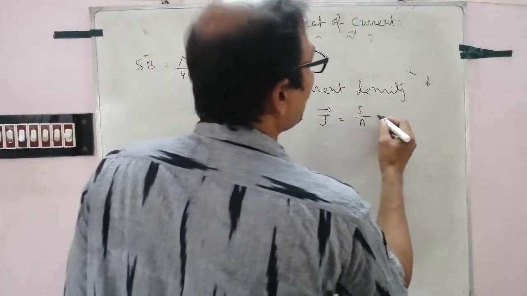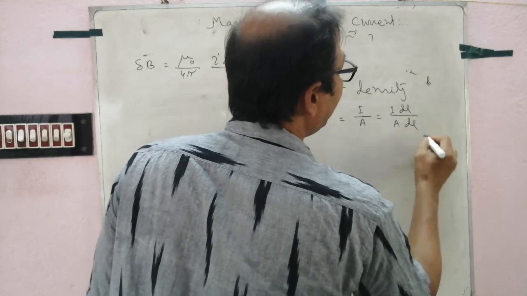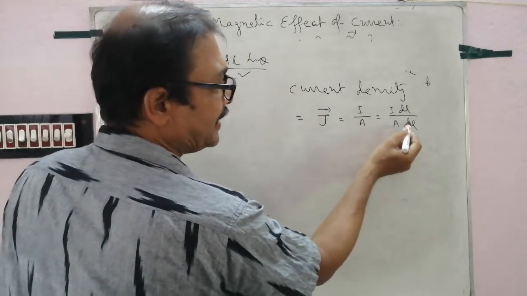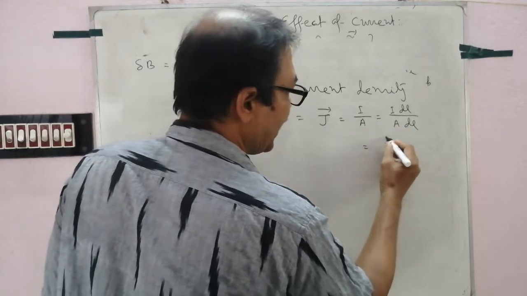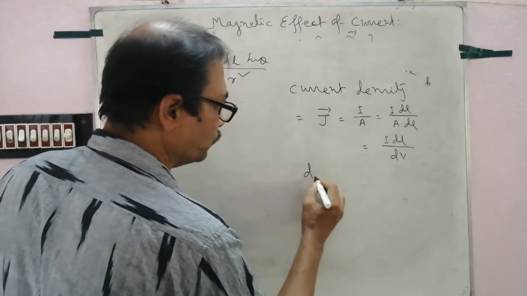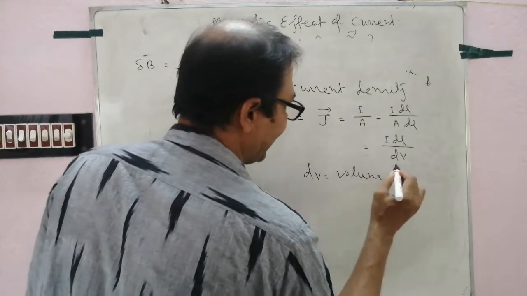Clear? J equals I dl by A dl. Suppose a wire of cross sectional area A and length dl. So this is I dl by dv, where dv is the volume of the small current carrying element.